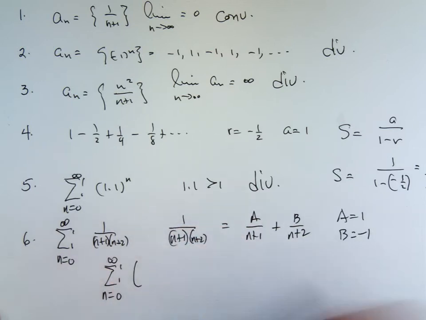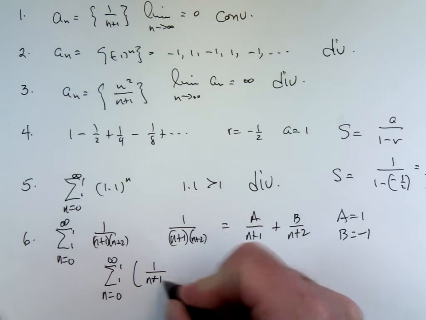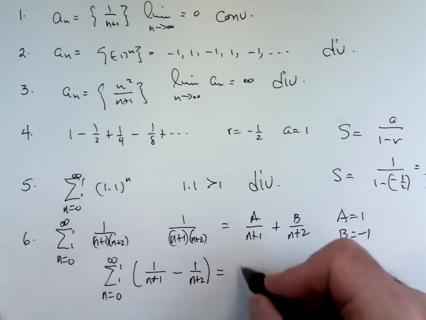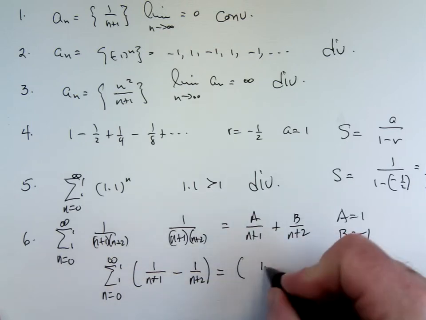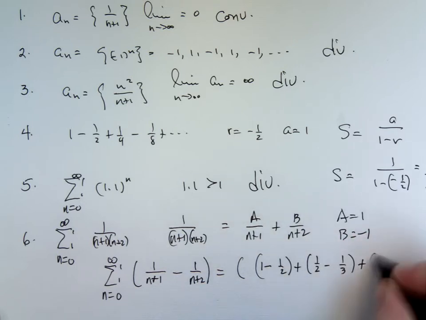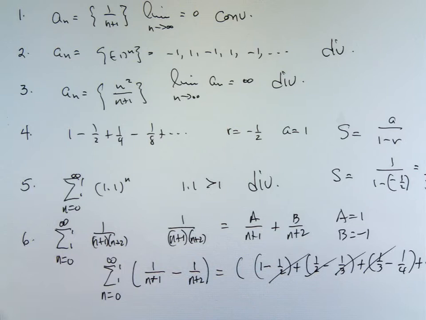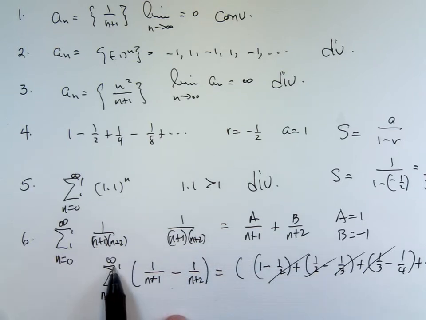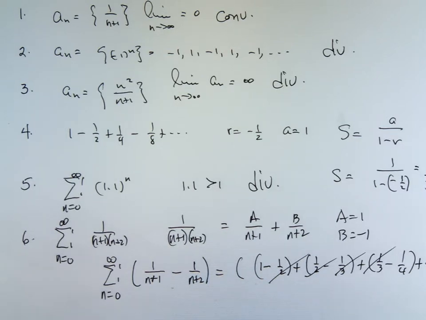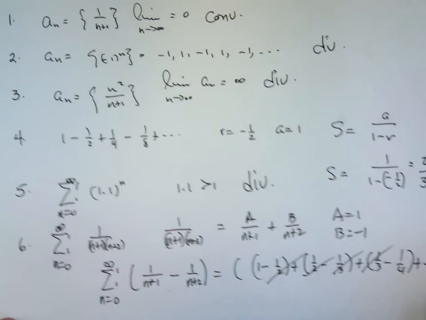Well, what happens is you're going to rewrite it now this way. And if you write out a bunch of these terms, you're going to end up with 1 minus 1/2, a 1/2 minus 1/3, a 1/3 minus 1/4, etc. These all cancel out. Okay. Now, if you go to k and let k go to infinity, that will go to 0. The only thing that matters is the one term in the beginning that's left, and that's equal to 1. Okay. That series has a sum that's equal to 1. All right, that's 6, 7.